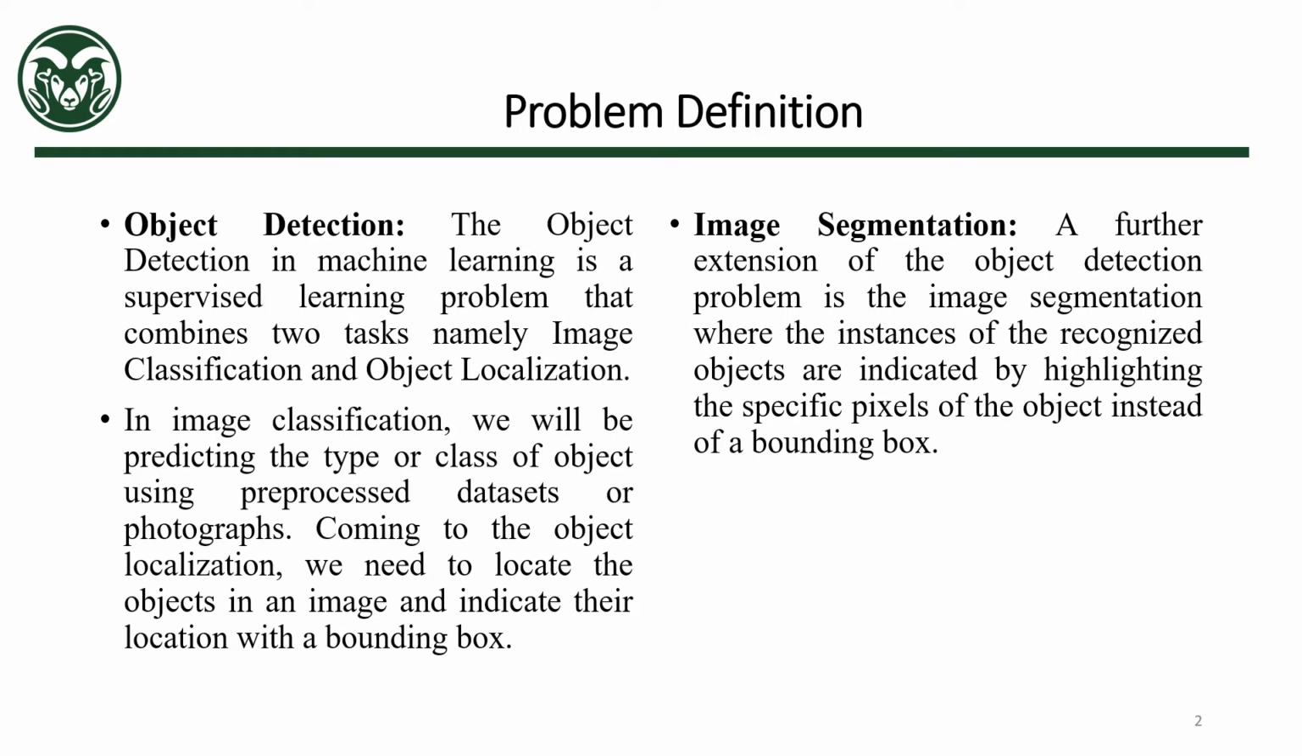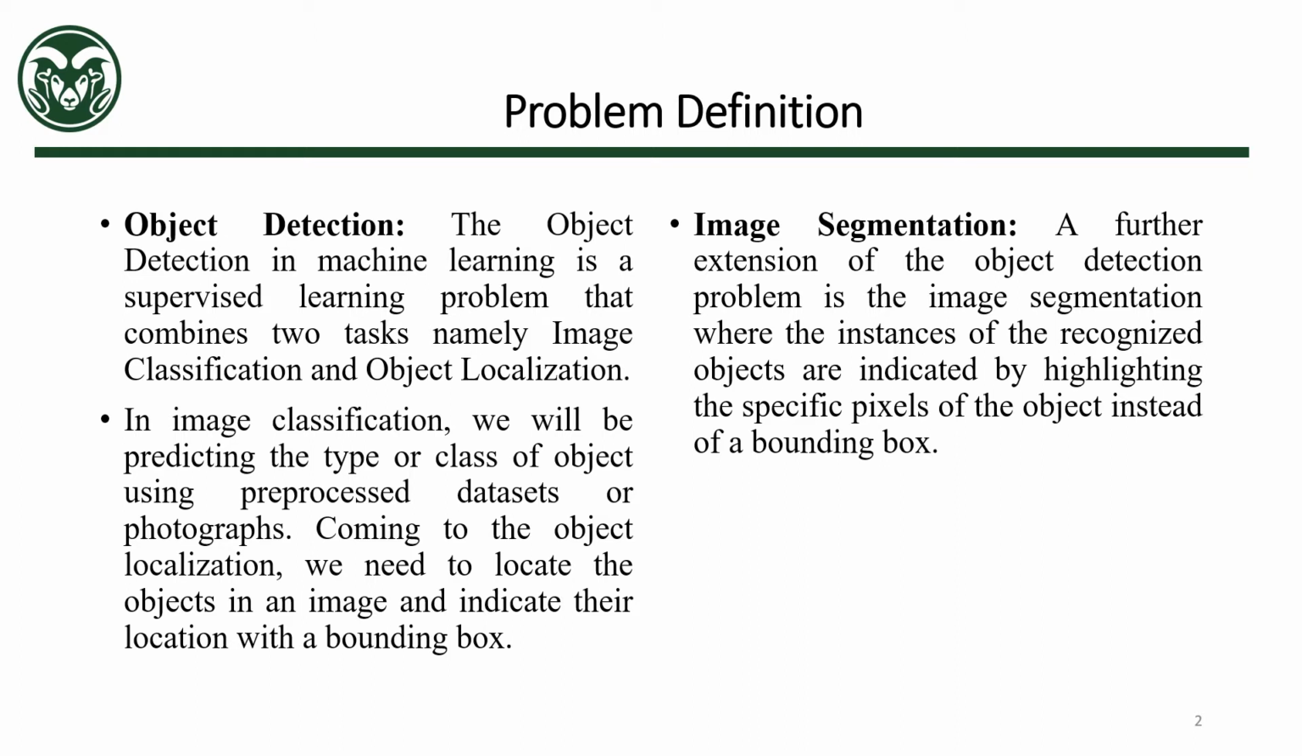In object detection, we are doing supervised learning, which combines basically two tasks, namely image classification and object localization. In image classification, we will be predicting the type or class of the object using the pre-processed datasets or images. Coming to object localization, we need to locate the object in an image and indicate its presence with a bounding box, which will basically be rectangular in shape.